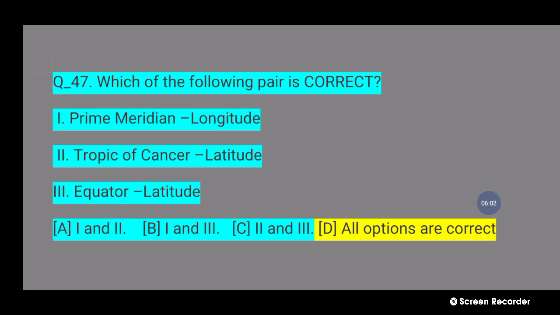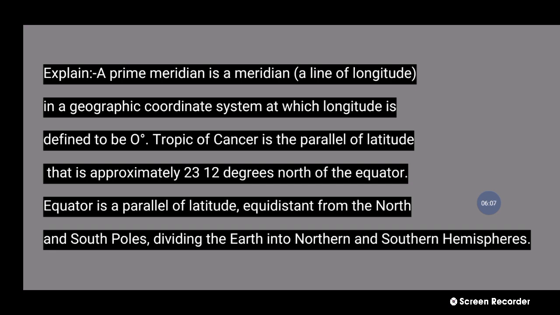47 number question explanation: A prime meridian is a meridian, a line of longitude on a geographic coordinate system, at which longitude is defined to be 0 degrees. The Tropic of Cancer is the parallel of latitude approximately 23.5 degrees north of the equator. The equator is a parallel of latitude, equidistant from the north and south poles, dividing the Earth into northern and southern hemispheres. Next question.